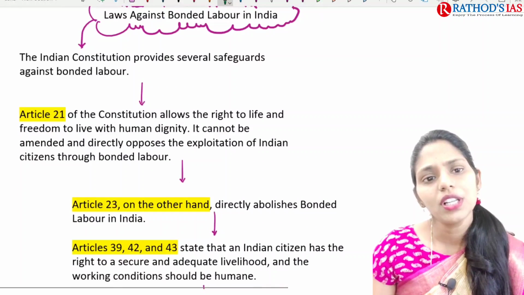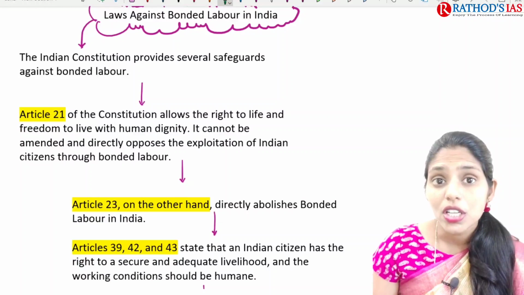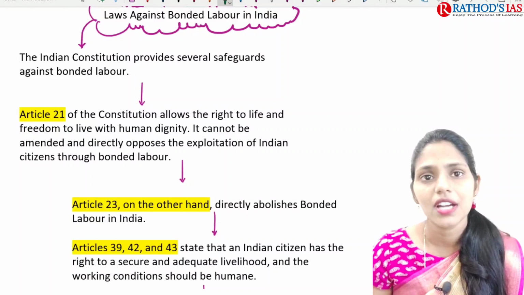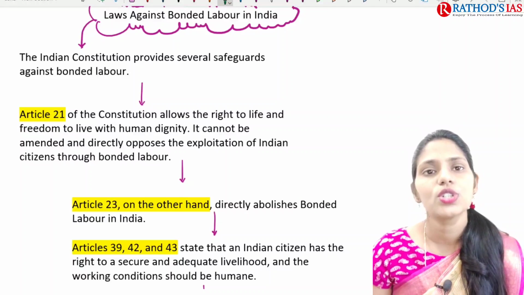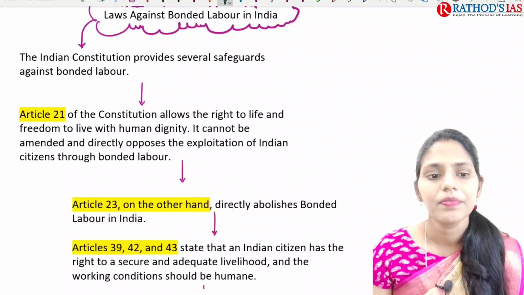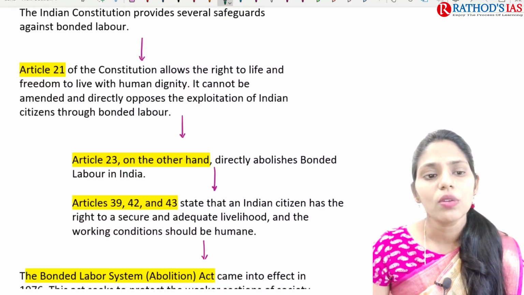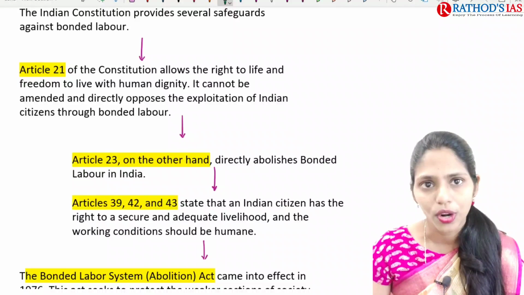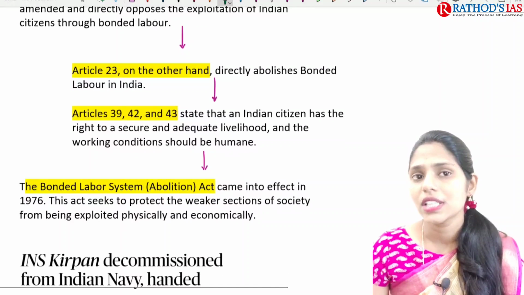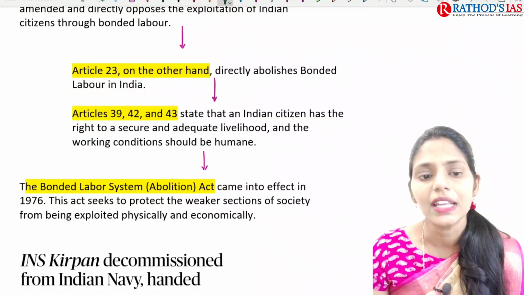If you are talking about the laws present against bonded labor in India, our constitution provides some safeguards under fundamental rights. Article 21 of the Indian constitution talks about the right to life and freedom, to live with dignity. It cannot be amended and directly opposes the exploitation of Indian citizens through bonded labor. And not only this, we directly have Article 23, which talks about the abolishment of bonded labor.